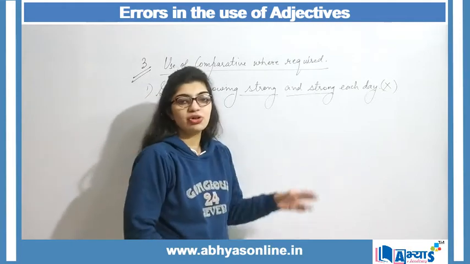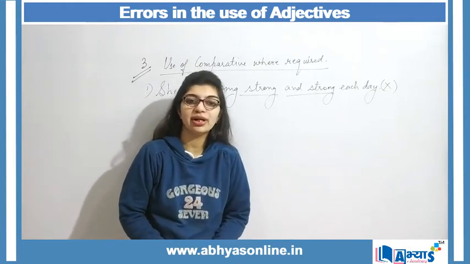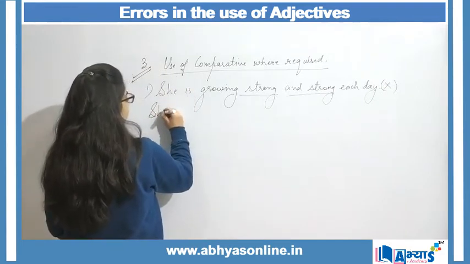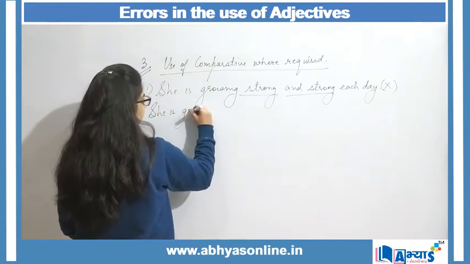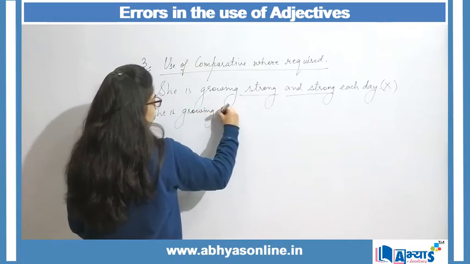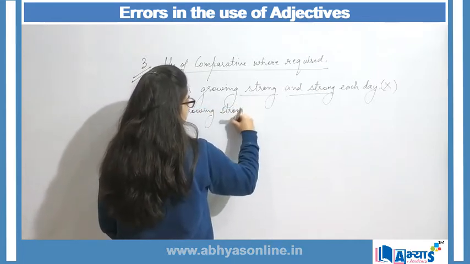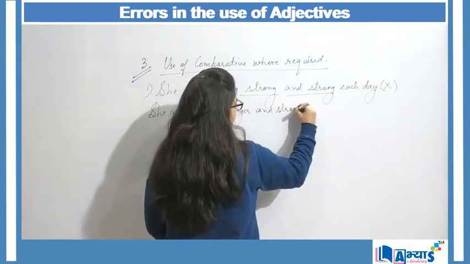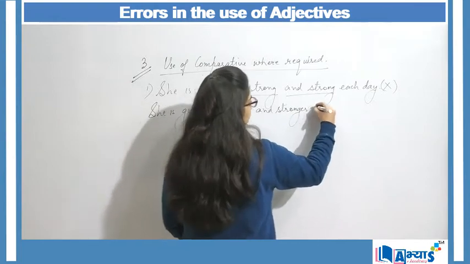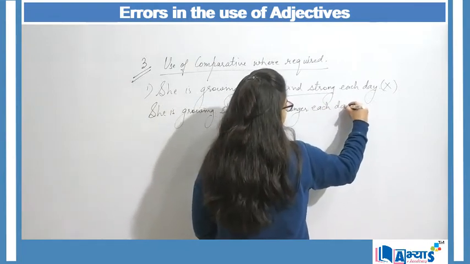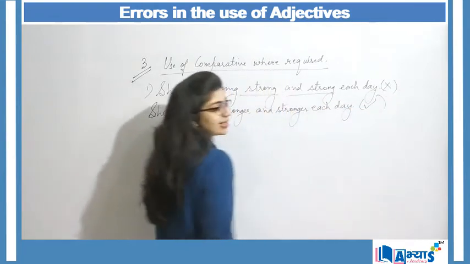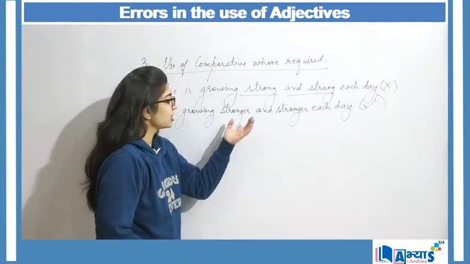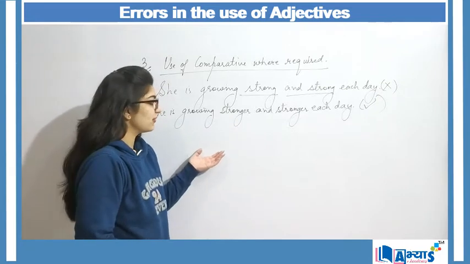Instead of strong and strong, I should have written stronger and stronger. So here, I should have said, she is growing stronger and stronger each day. And this makes my statement correct. So, wherever comparatives are used, because why am I using comparatives over here?